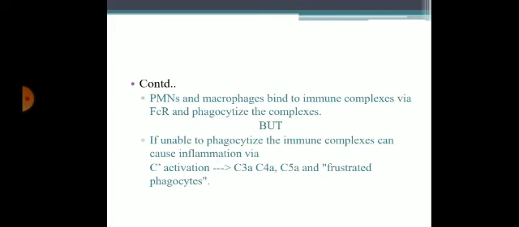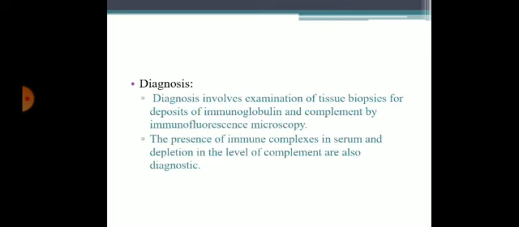Neutrophils and macrophages bind to the immune complex via Fc receptors and phagocytose the complex. But if unable to phagocytose, the immune complex can cause inflammation via complement system activation, C3a, C4a, and C5a, which will lead to frustrated phagocytosis.